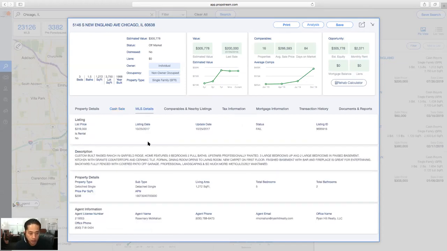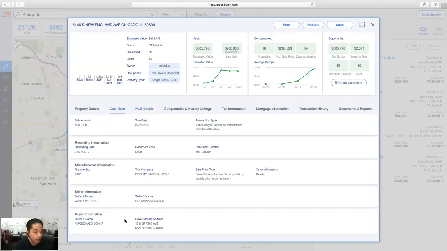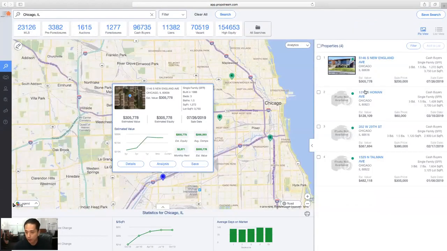I also have MLS details, so I can see that they tried to list it back in 2017 and it failed. This is probably why Donna got a really good deal on it. She probably found a distressed homeowner. So now we can get a hold of Donna anytime in the future we have a contract within this area. And that's going to be the same with any of these 4.